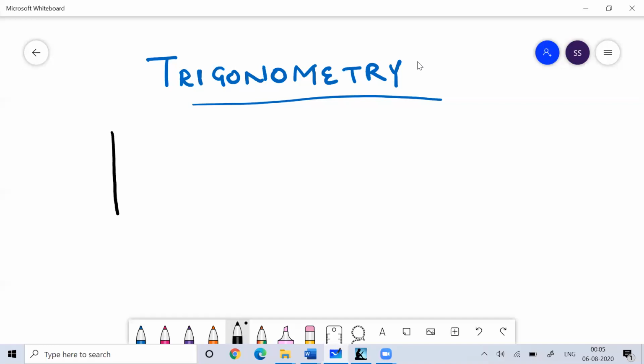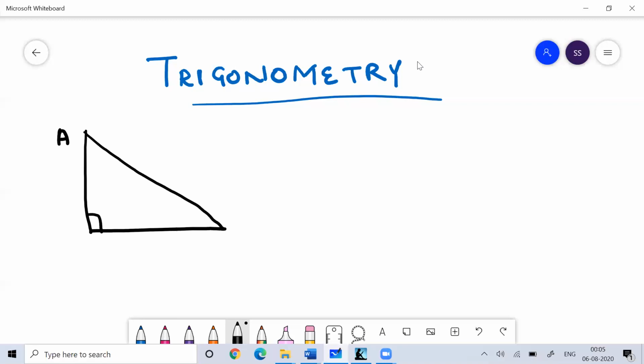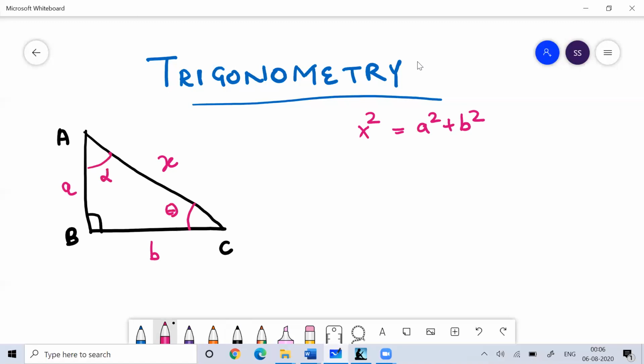First, we can apply the properties of triangle to any form of triangle, whether it is an acute angle triangle, a right angle triangle, or an obtuse angle triangle. But for the layman's purpose, let's understand this property on a right angle triangle. You know the Pythagoras theorem, and according to it, x square is equal to a square plus b square. Fine. Now, if this angle is called theta, and this angle is called alpha,